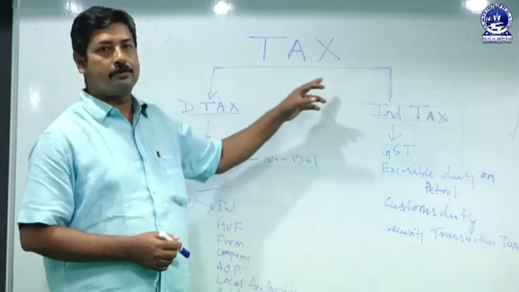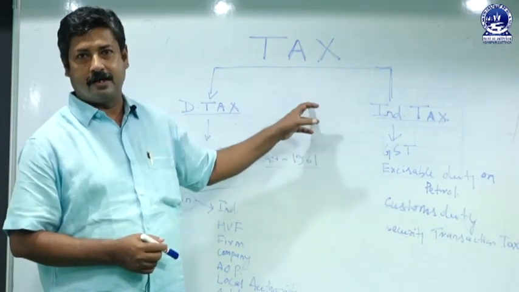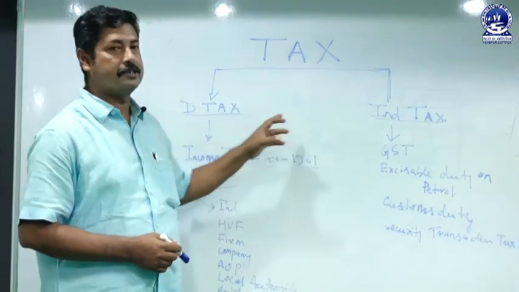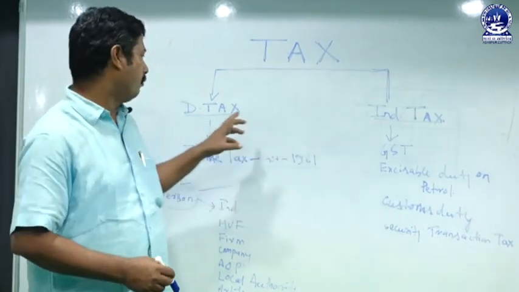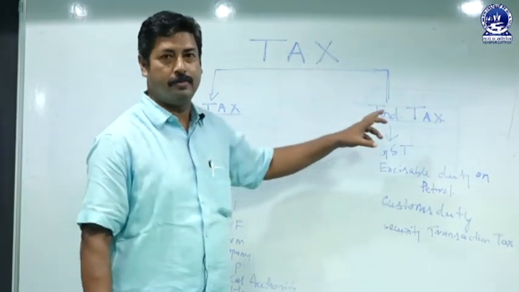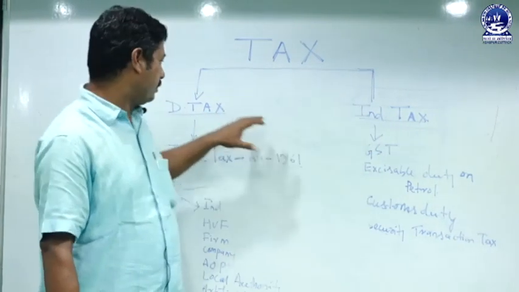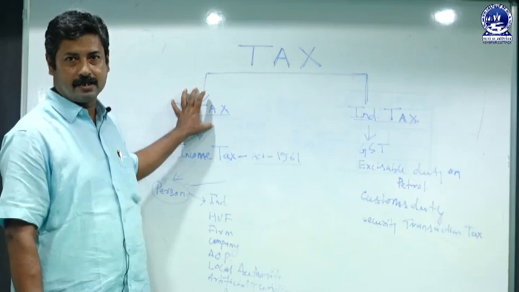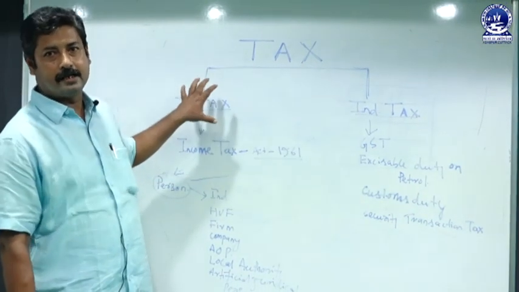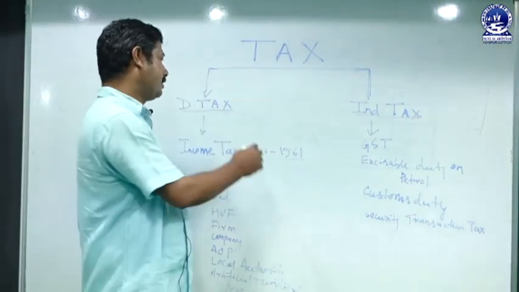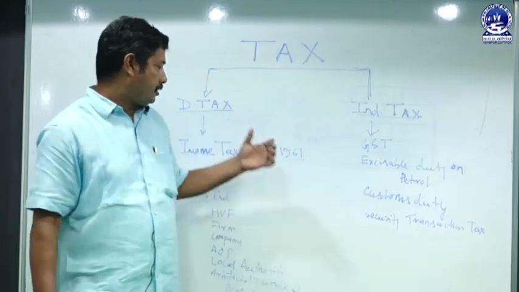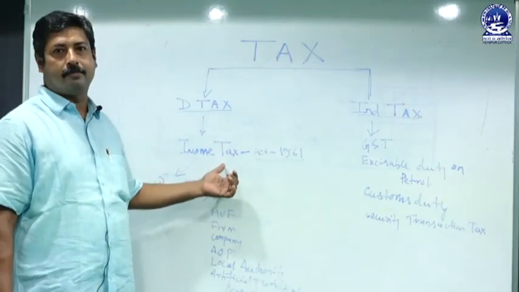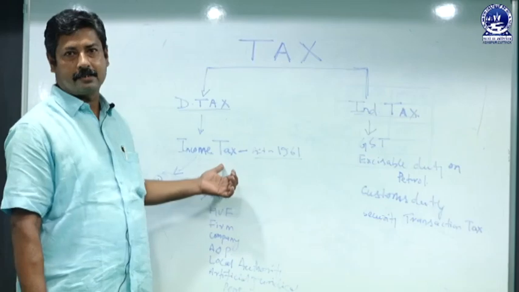The tax structure of the government of the country is broadly classified into two parts. One is direct tax, and the second is indirect tax. Direct tax is the tax which is imposed, levied, charged and collected directly from the person. This direct tax is only one type of tax, that is income tax.